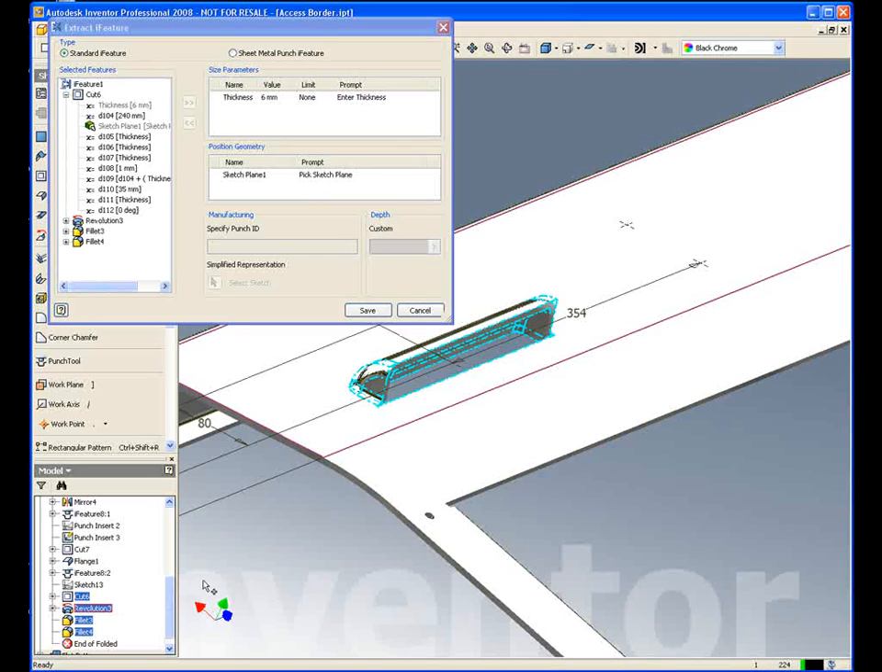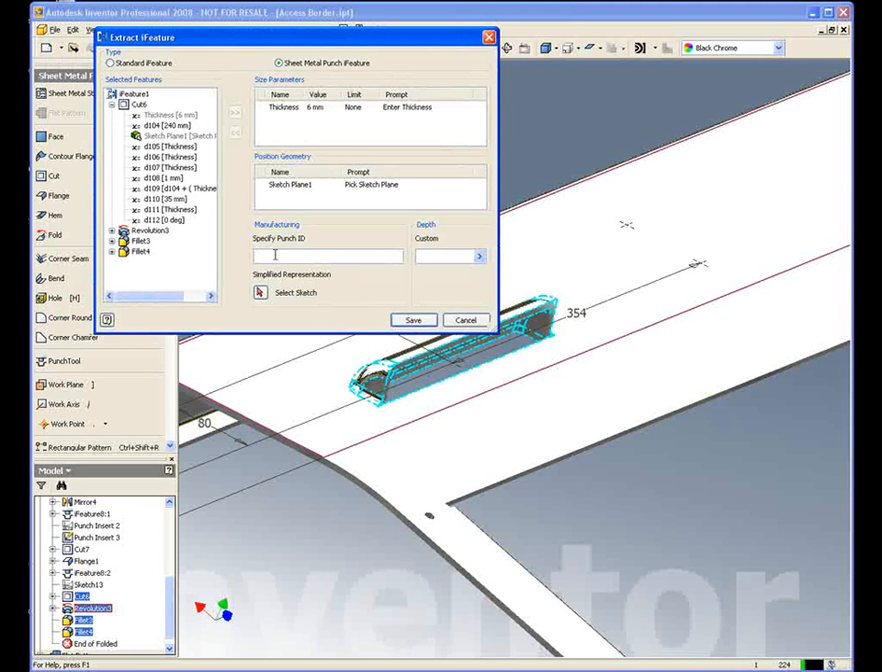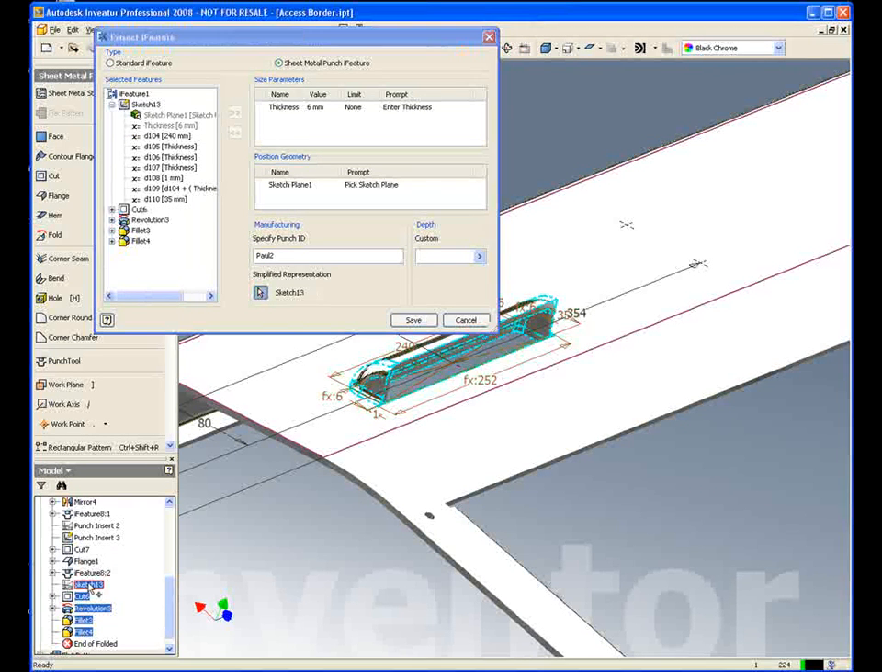So we're just going to take that revolution as well. Now I'm going to tell Inventor that I want this to be a sheet metal punch feature, and it opens up another box here, so I can actually choose what I want my punch ID to be called. So we'll just call this Pull 2, and if I want a simplified representation of this punch in my 2D drawing, I can select a sketch to actually represent this, and I've just got a simple 2D sketch that I want to include in my punch data.